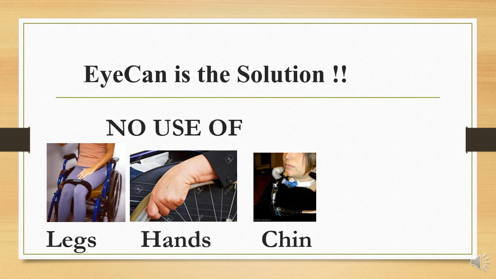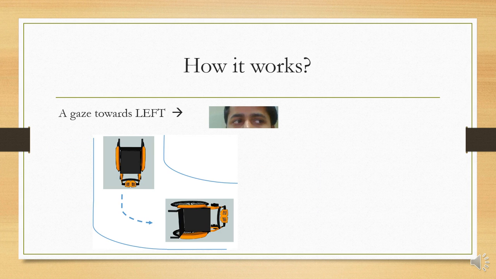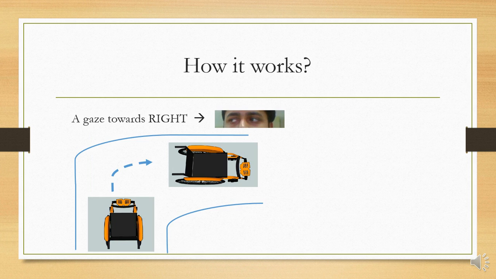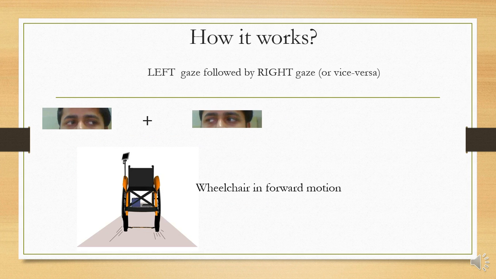In this we use just our eyes to maneuver the wheelchair. No use of legs, no use of hands, and no use of chin. I will just introduce you how it works. When the user looks left, the wheelchair turns left. When the user looks right, the wheelchair turns right. And when the user looks first left, then right, then the wheelchair moves in a straight forward motion.